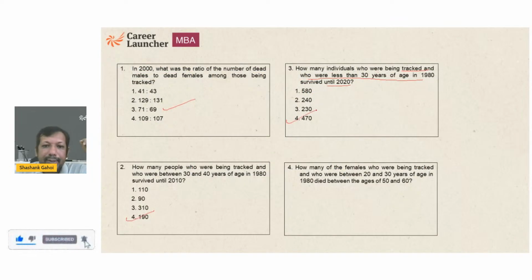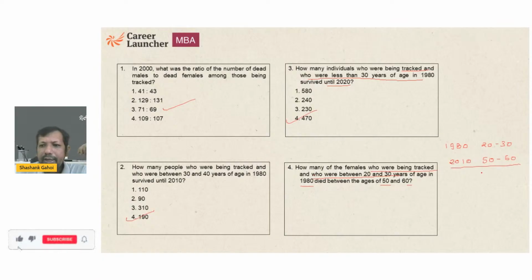Okay. How many females who were being tracked and who were between age 20 to 30 in 1980 died between 50 to 60? Okay. So in 1980, the age range was 20 to 30. So 50 to 60 age range is going to be in 2010.